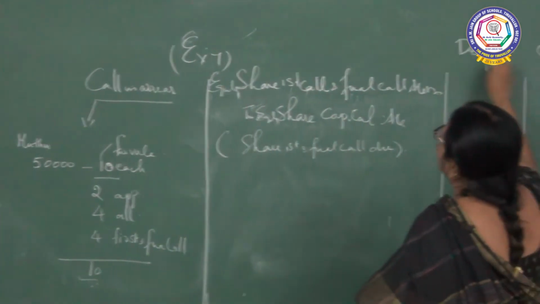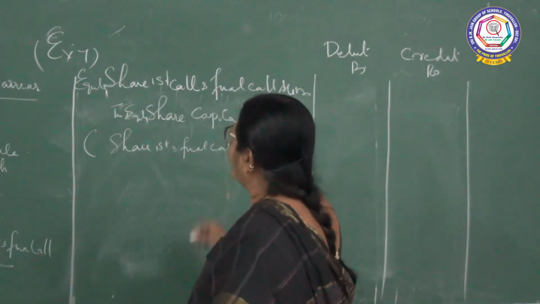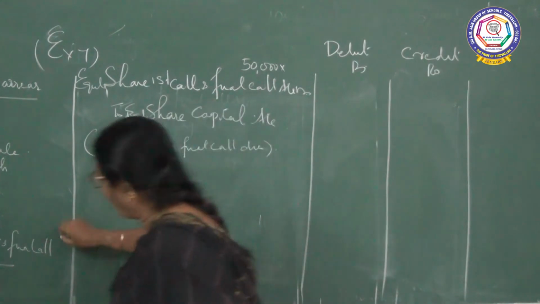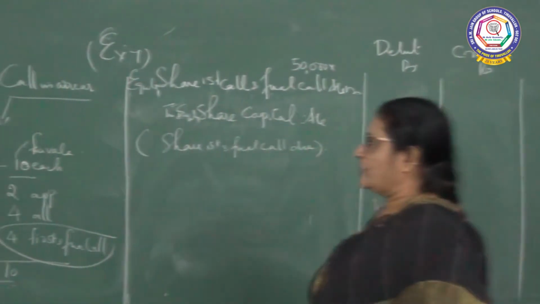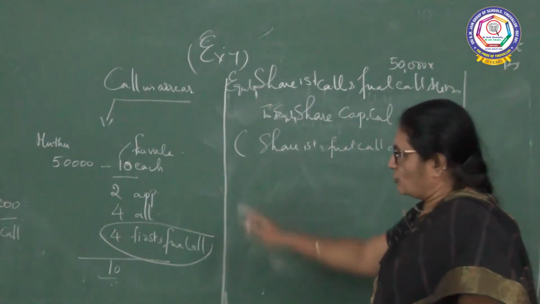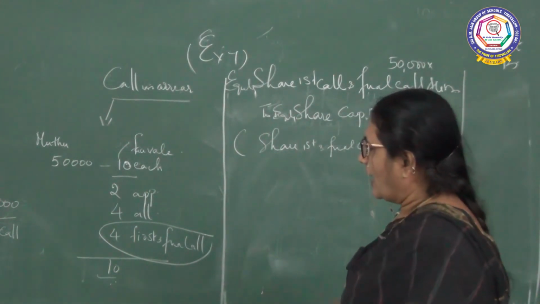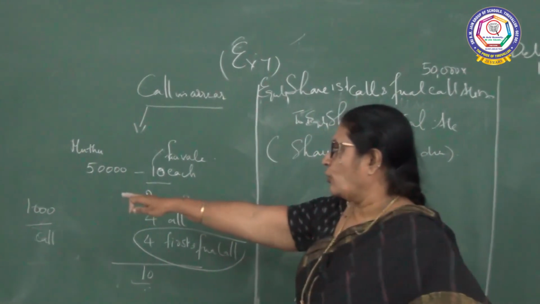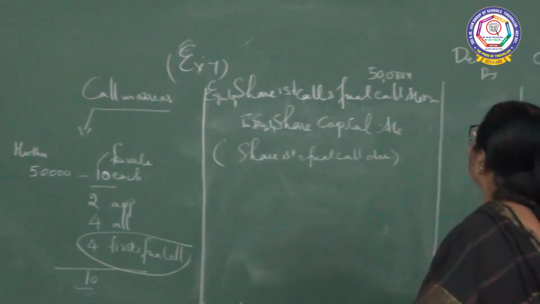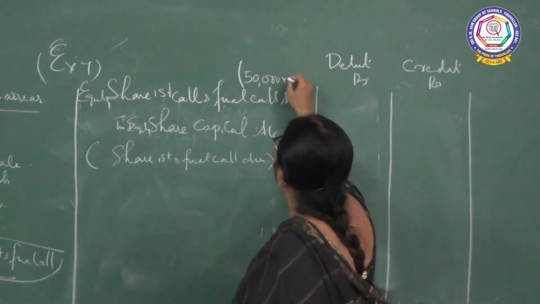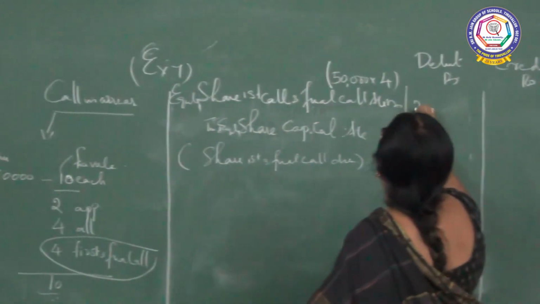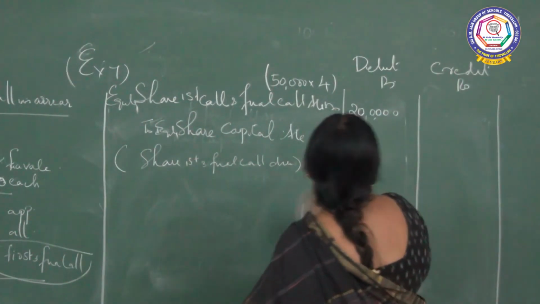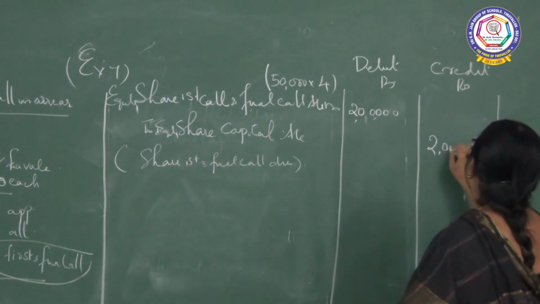How much is the amount? Now actually how much is due? 50,000 shares into call. You have to record only this. They have not asked you to pass 2 rupees on application and 4 on allotment, everything they have received. Only this first and final call. The shareholder holding 1,000 shares has failed to pay. So 50,000 into 4, 5 4s are 20, so 2 lakhs is actually due.